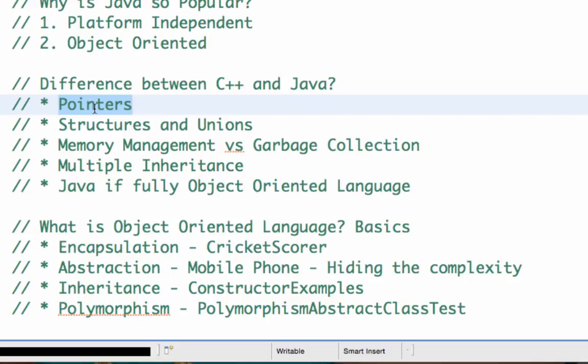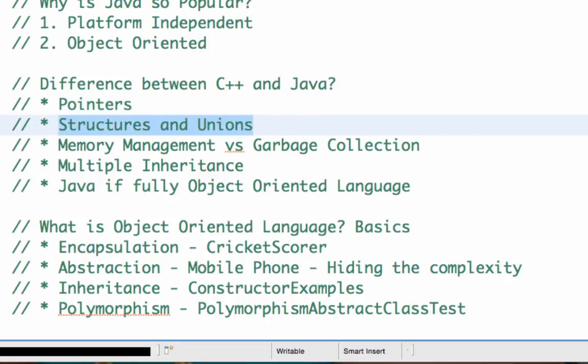In C and C++, it is allowed to use pointers. That means you have complete idea about where a particular variable is stored in memory. This is one main difference between C++ and Java. In Java, you don't have pointers. So in Java, you cannot reference a value by using the memory location, and there are no pointers in Java. So that's the first difference. There are no pointers in Java, whereas C and C++ have pointers.